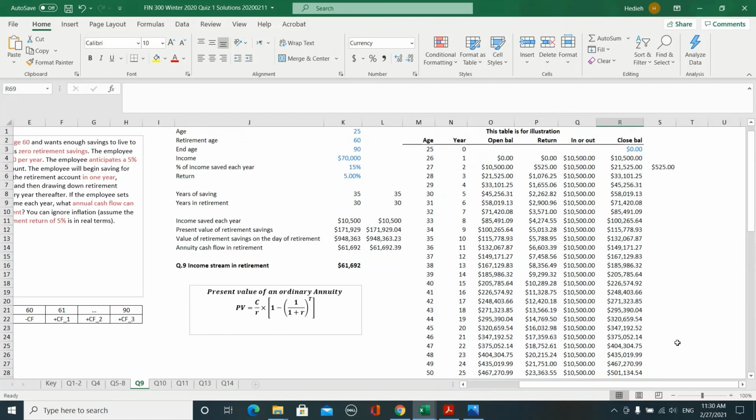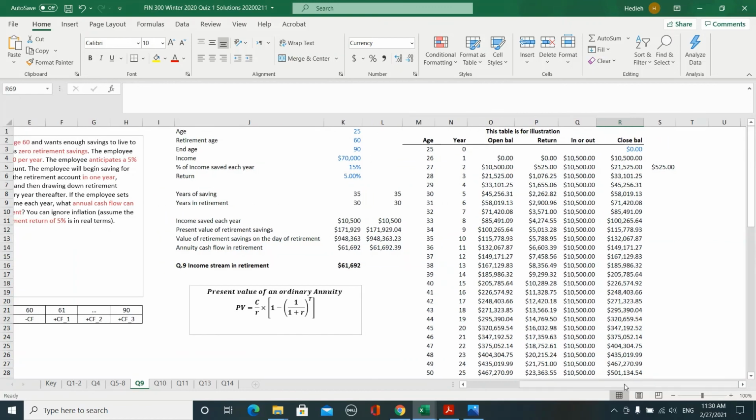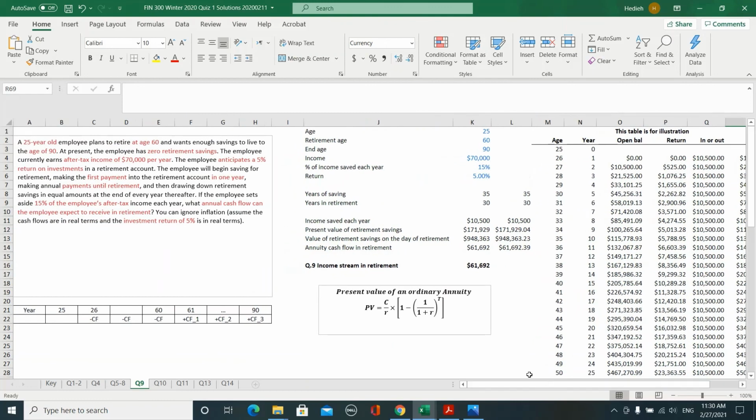Okay, thank you very much. I hope that this example is clear for you. So in this example, which is regarding the topic of personal finance, we use the formula for ordinary annuity. Thanks and bye.